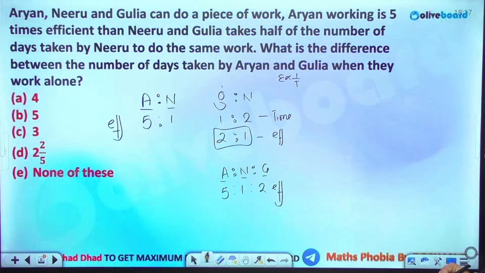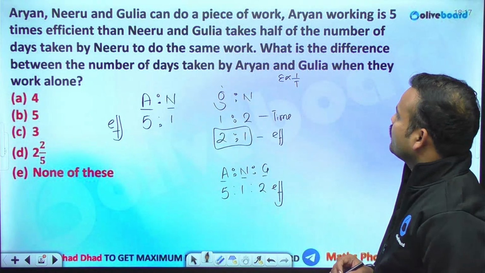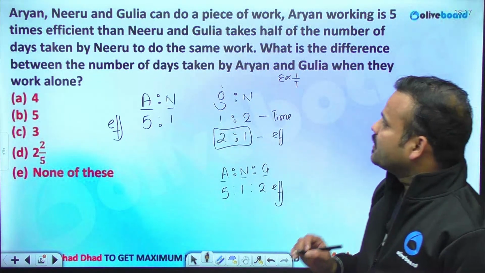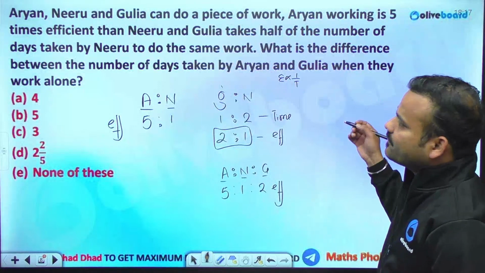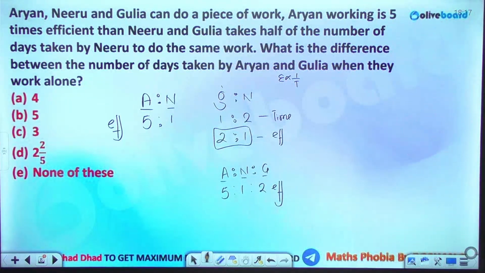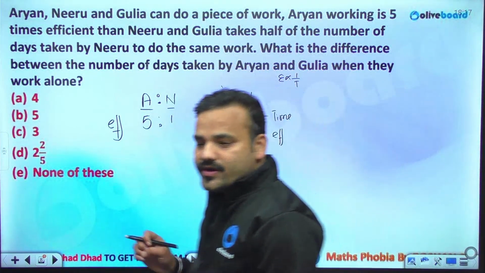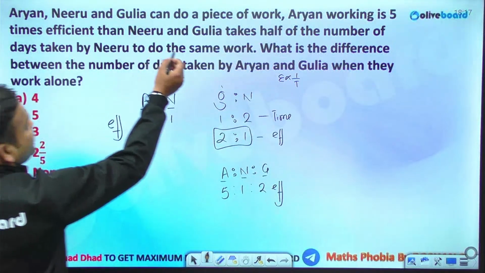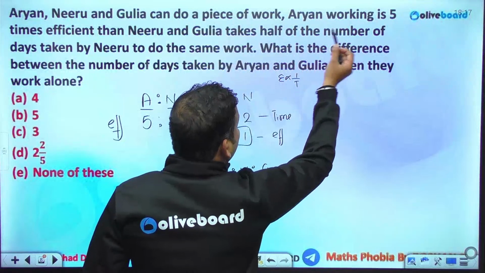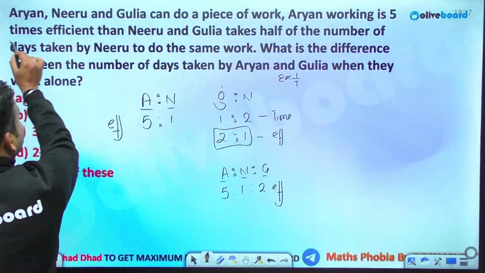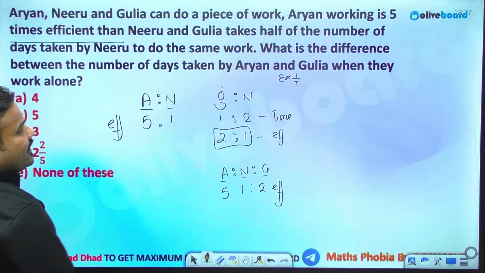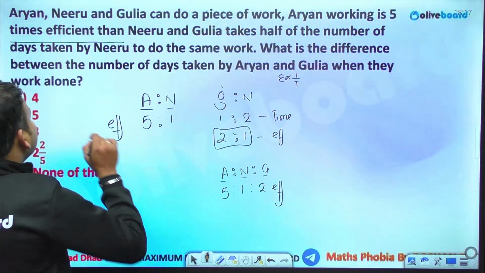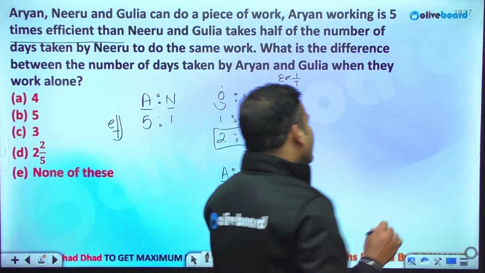Now who is completing the whole work? What is the difference between the number of days taken by Aryan and Gulia when they work alone? Is there anyone who is completing the entire work in n number of days? See, Aryan, Neeru and Gulia can do a piece of work. Aryan working is 5 times as efficient. So this is comparative degree. And Gulia takes half the number of days taken by Neeru to do the same work. Okay, so there is nobody.